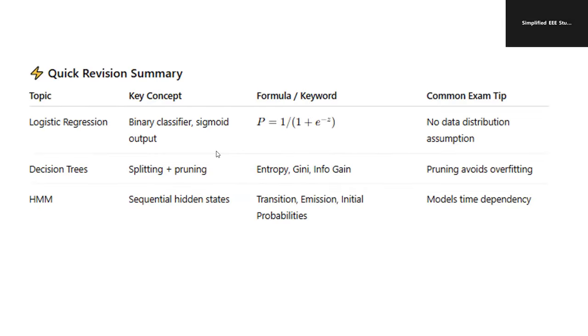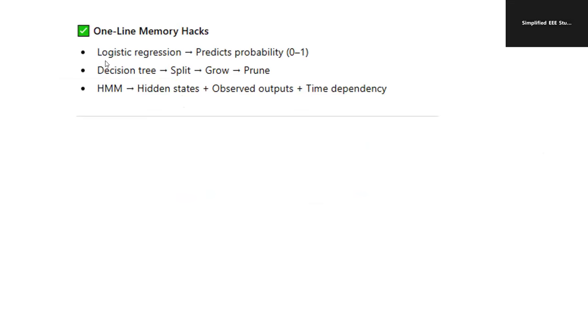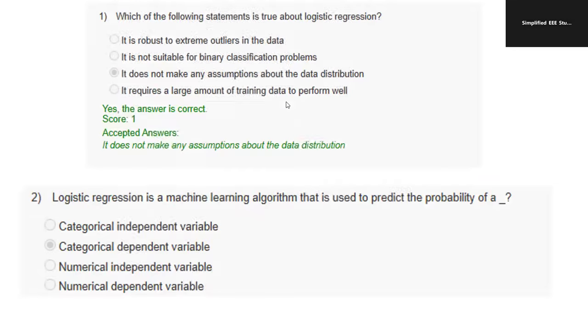Even logistic regression is important. I have seen numerical examples based on logistic regression, like p is equal to 1 by 1 plus e to the power minus z. Very, very important. Decision tree, important formulas on entropy, gain, etc. HMM, study about emission, transition, and initial probability. Logistic regression is a probabilistic approach; the outcome value varies from 0 to 1. Decision tree: splitting, growing, and pruning. And HMM: hidden state plus observed output plus time dependency.